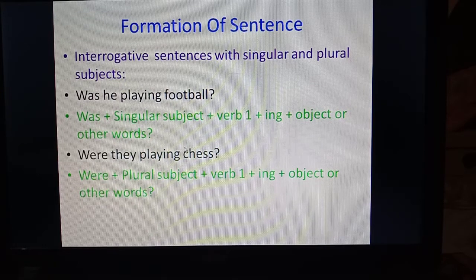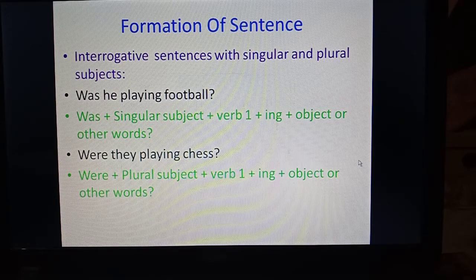In the same way, were they playing chess? Were should be used in the beginning when we have a plural subject, then verb's first form plus ing plus object or other words, and in the end the sign of interrogation should be used, otherwise our sentence will not be completed. So this is the formation of interrogative sentences of past continuous tense.